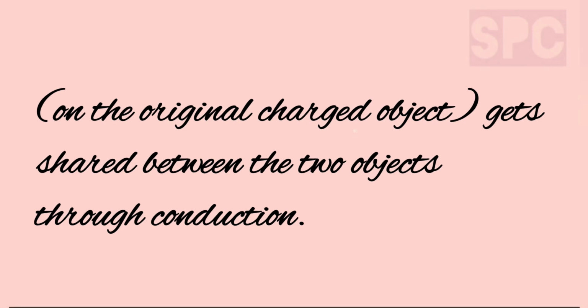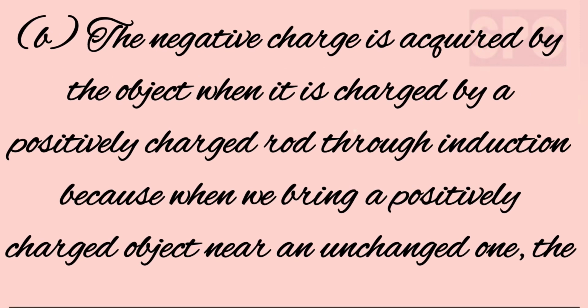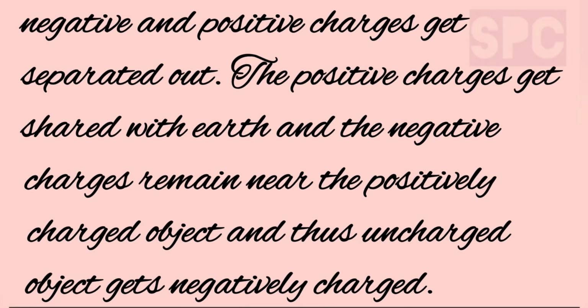Part B. The negative charge is acquired through induction, because when we bring a positively charged object near an uncharged object, the negative and positive charges get separated out. The positive charges get shared with the earth and the negative charges remain near the positively charged object, and thus the uncharged object gets negatively charged.